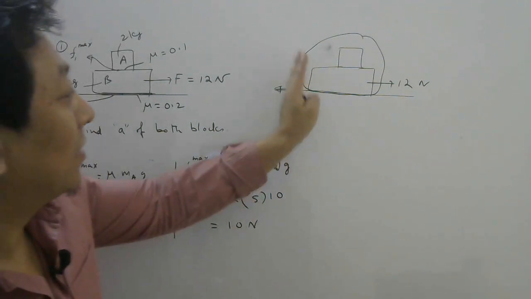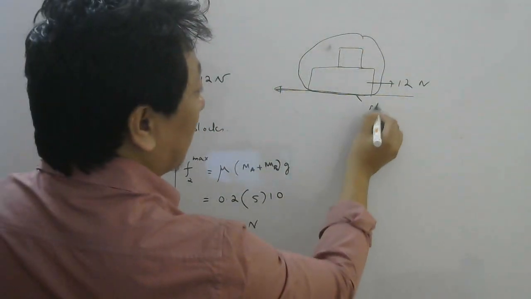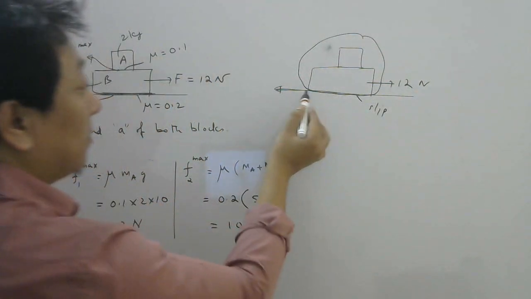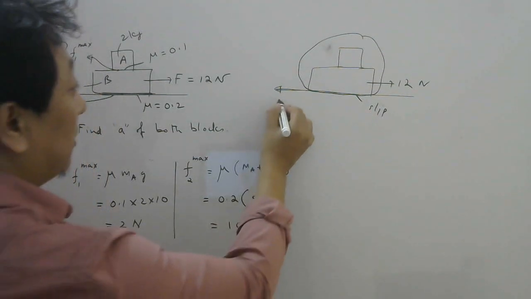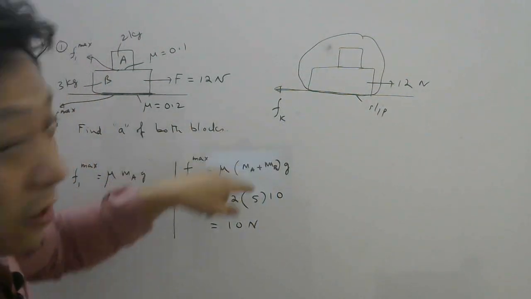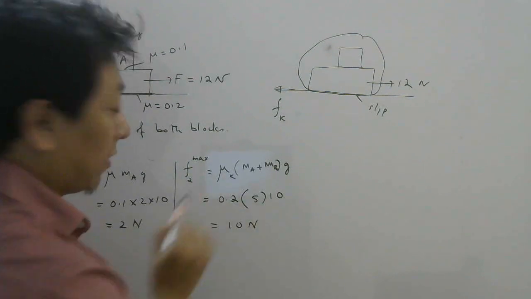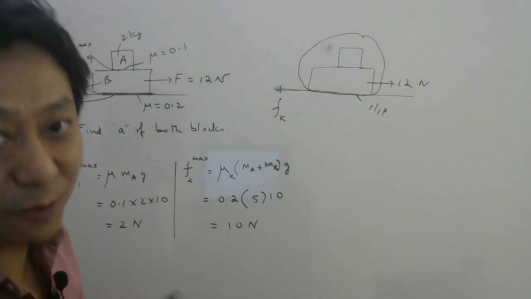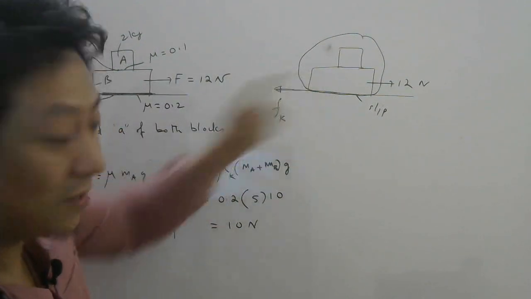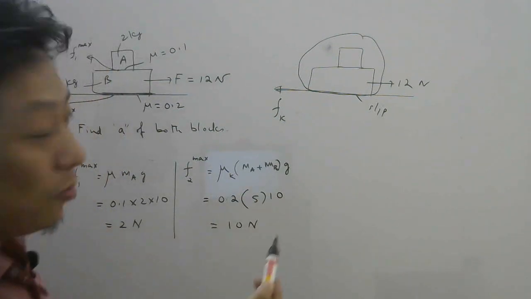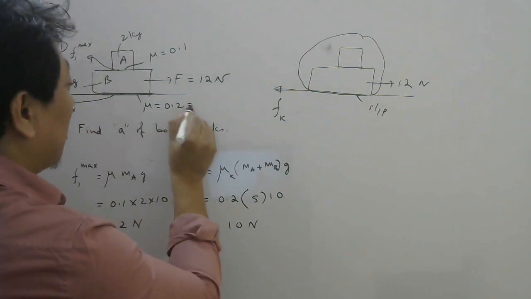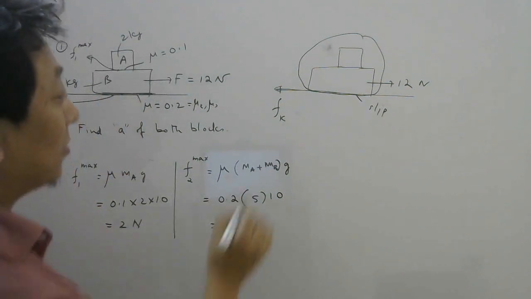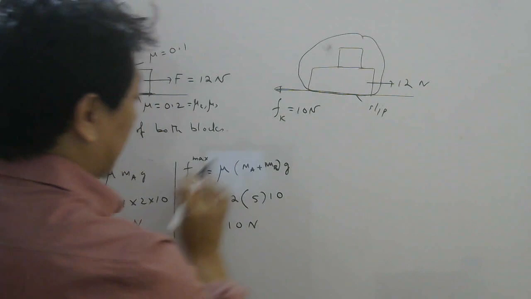So 100% here they will be slipping. This part will slip because the force acting is more than the maximum static friction. So the friction here will now be kinetic. Now to calculate kinetic friction, we just write mu k into N, and N here is (Ma plus Mb)g, which has to be balanced by normal here, right? Now mu k and mu s have not been distinguished, so you have to assume both are mu k also, mu s also. So same will be your kinetic friction. So this will be your kinetic friction, which is the maximum static friction.